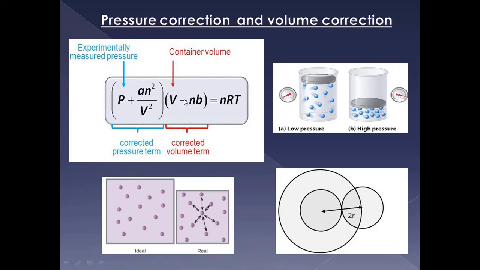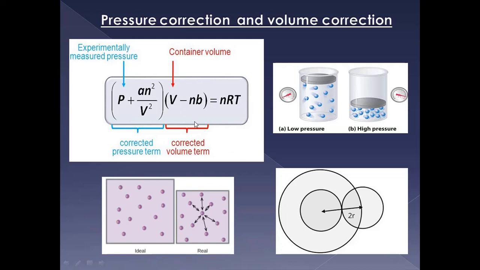And next, the volume correction. As there is an intermolecular force of attraction, both molecules will combine to form only one molecule, so there is an excluded volume based on both radii. Both molecules combine to form one molecule, so there is an excluded volume. So there is a volume correction.